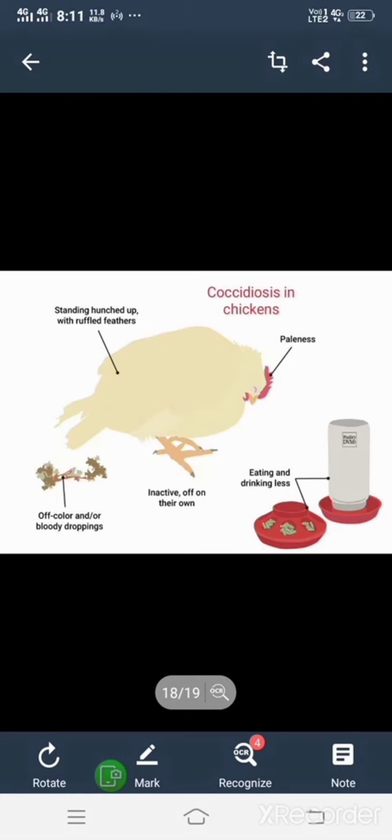If you see the treatment, definitely in this disease more vitamins are provided, and amprolium, cardinol, sulfamate, and nitrofuran are mixed with the water. These are the drugs mixed with water and given to them.